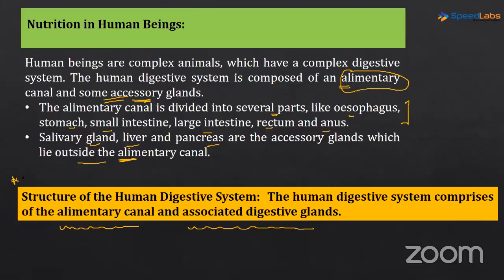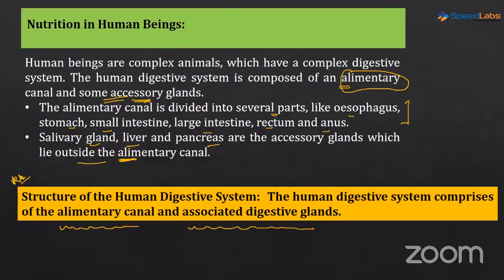This line is again very important. Don't keep any confusion about what the human digestive system is. The human digestive system has two parts. First is the alimentary canal and second is the associated digestive glands. I am repeating it: the human digestive system comprises the alimentary canal and associated digestive glands.